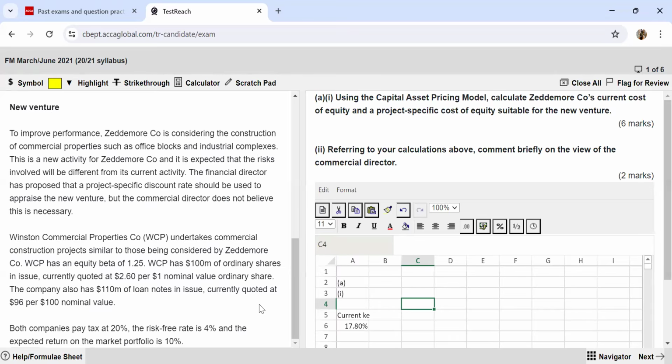So over here, the company that we take as a proxy for calculating the project specific KE is going to be this WCP company, because they undertake similar construction projects to those being considered by our company. So the first step is, because I have their equity beta given, I need their asset beta. So I need to de-gear the proxy beta first. So I can put over here project specific KE.